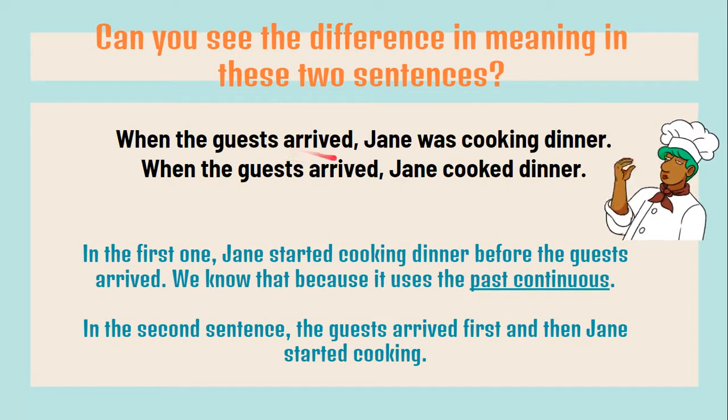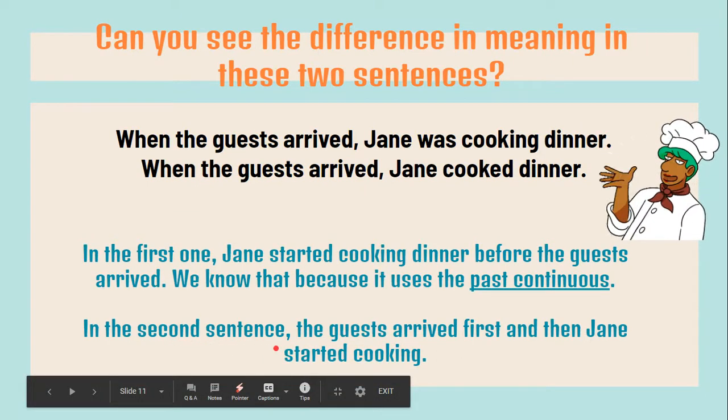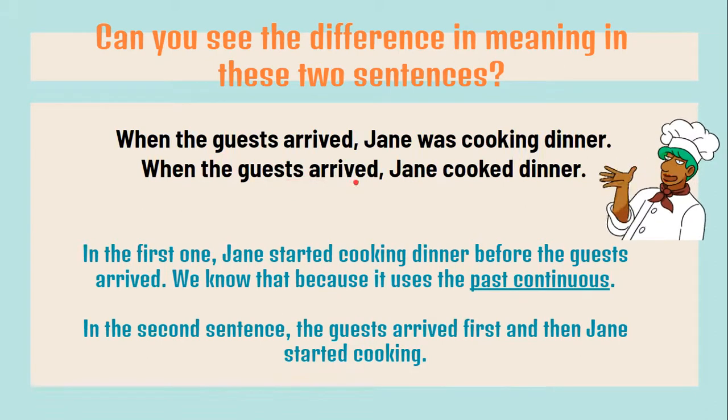In the first one, Jane started cooking before the guests arrived. We know that because it uses the past continuous. Okay? We know that Jane was cooking, ella estaba cocinando, que ella empezó esta acción y después en el medio llegaron las visitas. And in the second sentence, the guests arrived first and then Jane started cooking. Okay, we have arrived and cooked, two past simple. So we know that first the guests arrived and then Jane cooked. Primero llegaron y después empezó a cocinar.